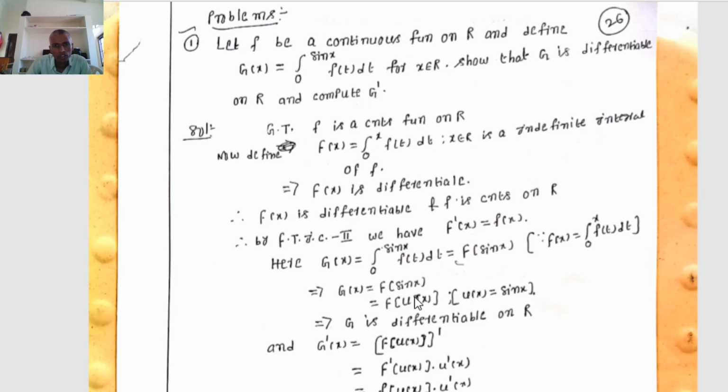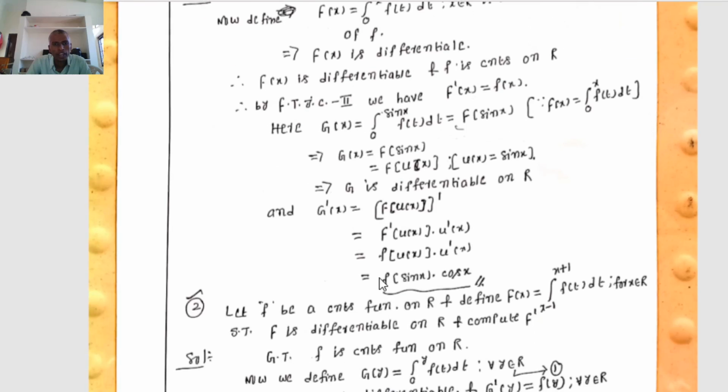Therefore, f of u of x, where u of x equals sin x, implies g is differentiable, because f is differentiable. That implies f of u of x is also differentiable, that implies g is differentiable, and g dash of x equals f of u of x whole dash.